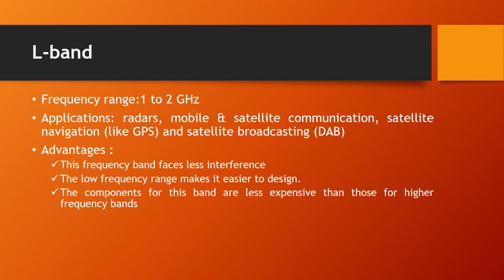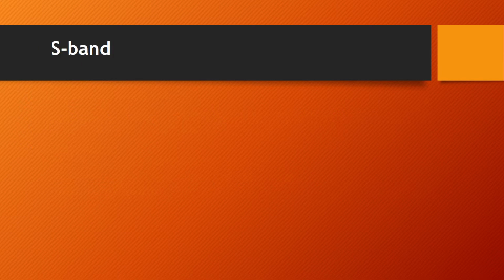Next, these are the advantages of L band. This L band faces very less interference compared to the other bands. The low frequency range of this band makes it easier to design. The components of this band are also very less expensive compared to the other frequency bands. And the next band is the S band.